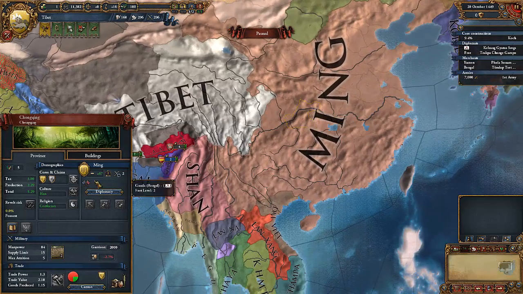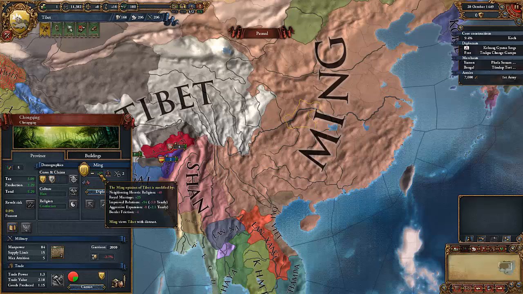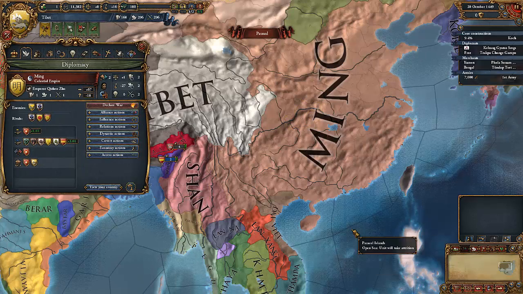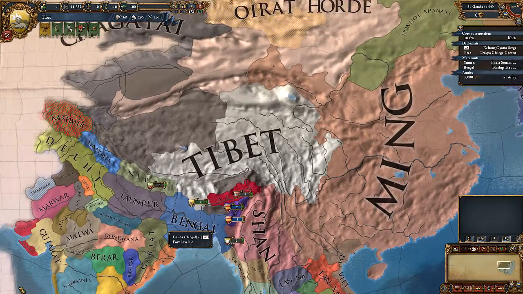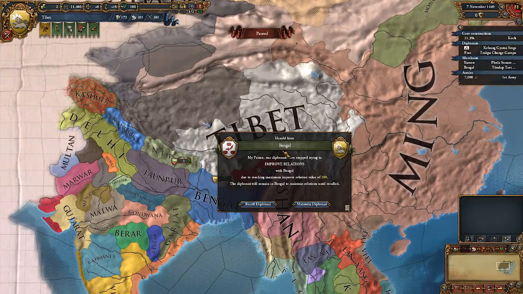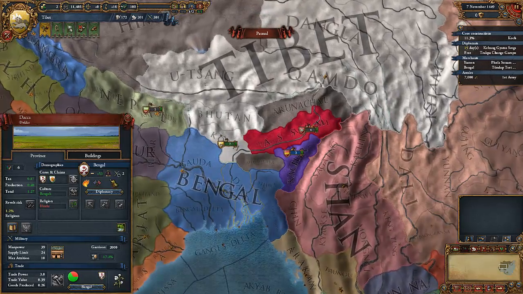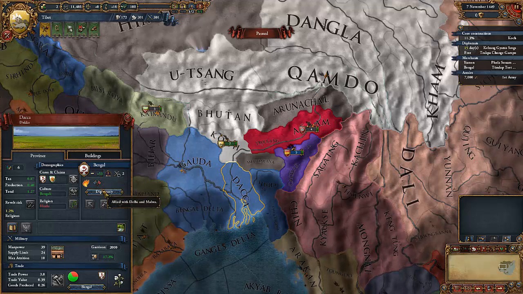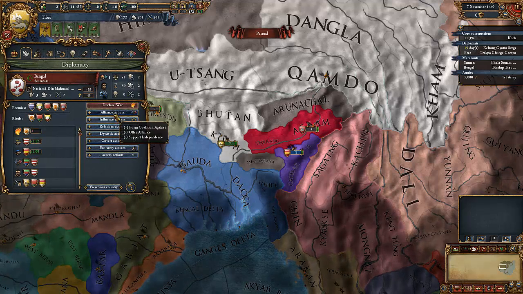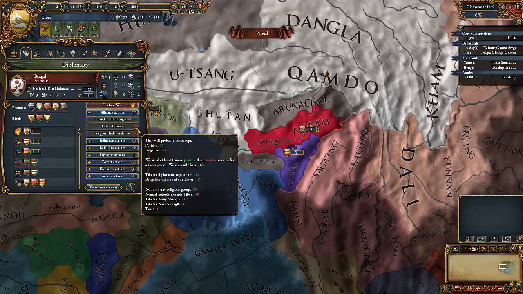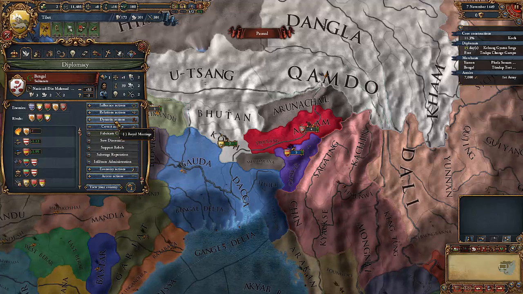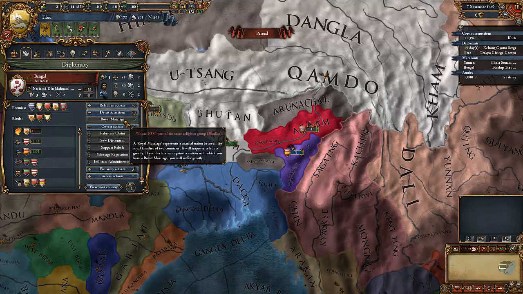Let's take a look to see how Ming likes us. Ming really likes us. We have a royal marriage with them, which is great, because if they try to attack us, they will take a -2 to stability. So, our relationship with Bengal has improved. Let's go and recall them. And let's take a look. Bengal have 53 opinion of me. Let's see if they want an alliance. Just for giggles, can we get a royal marriage?